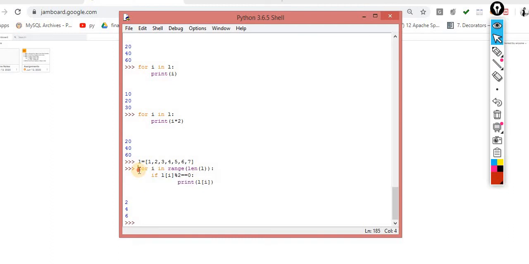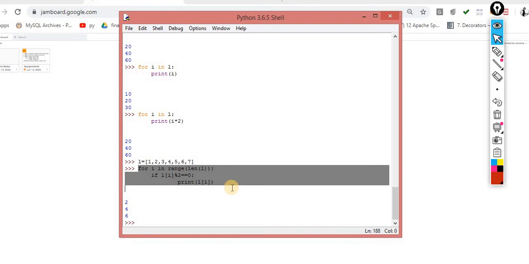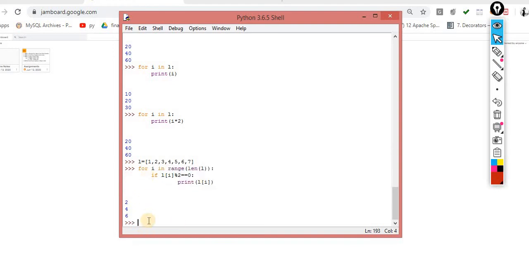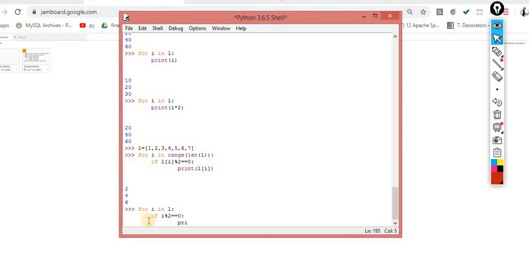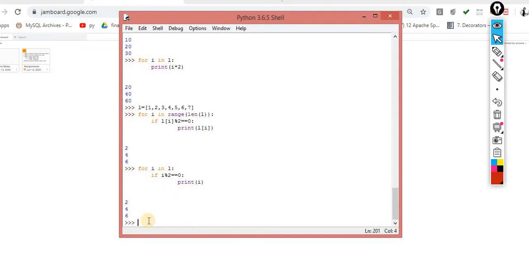The solution for the same is this way, with the help of only 3 lines of code. Now I am doing the same thing in the easiest way. For I in L, if I modulo 2 double equals to 0, print I. Very simple, the same thing.